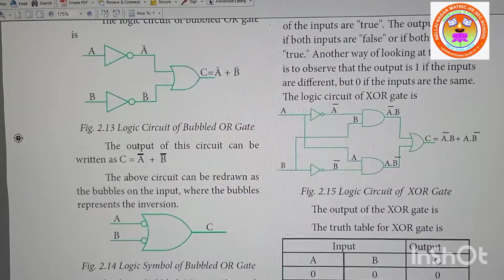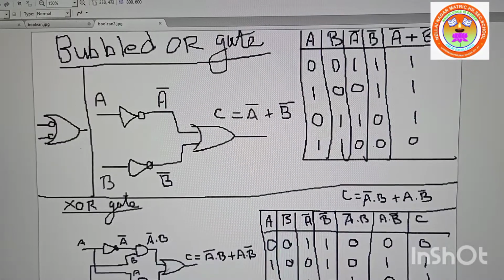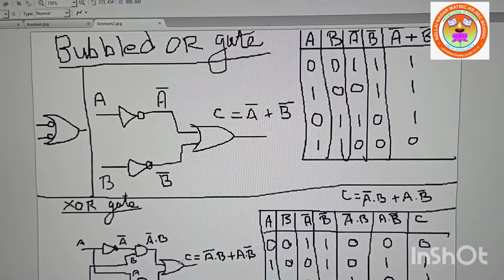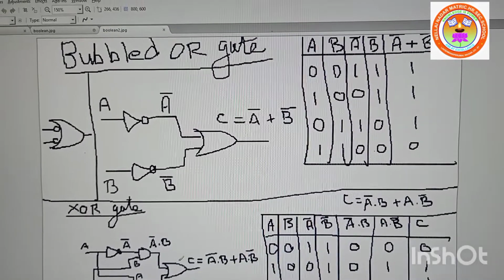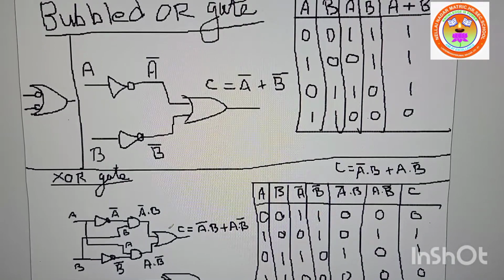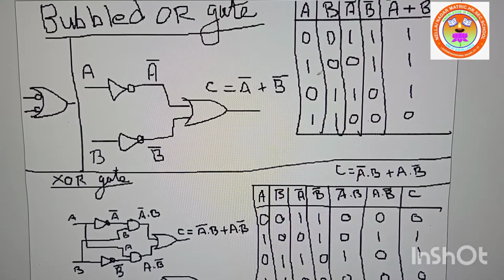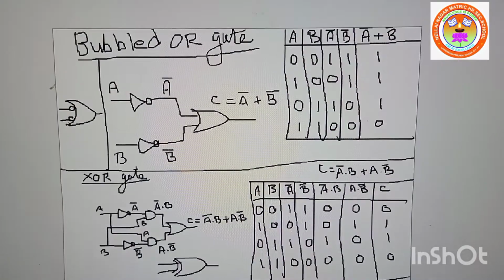Okay, right? Next we are going to see one more interesting one, that is the XOR gate. Very interesting it is. Now the XOR gate, I will show you like this, so that you can see. Or I will decrease the size, 125.